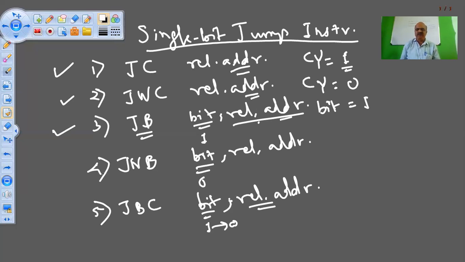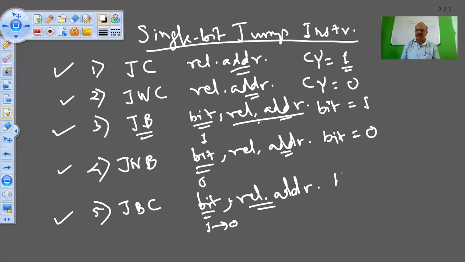The fourth instruction is the opposite. Jump on bit not set means if the bit is equal to 0. Not set means 0, set means 1. So if the bit is 0, then jump to the relative address. This is the meaning.